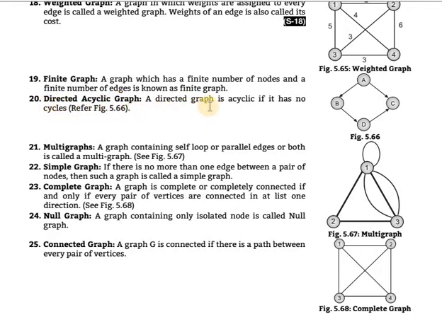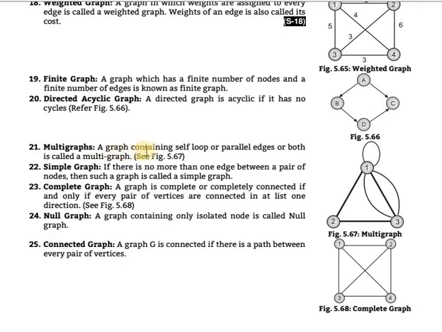Directed acyclic graph. A directed graph is acyclic if no cycles are created. Here the edges go A to B, B to D, D to C. There is no edge from C to A. When we create C to A, a cycle will be created, making it a cyclic graph. Here it is not cyclic because there is A to B, B to D, D to C, and no C to A, so no cycle is created. So it is called a directed acyclic graph.